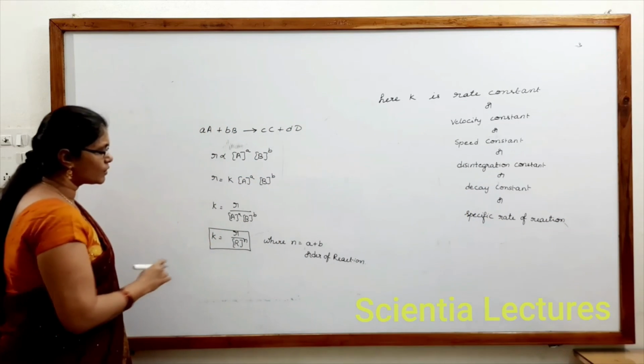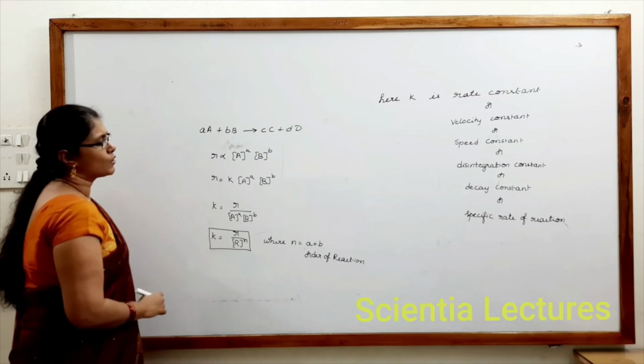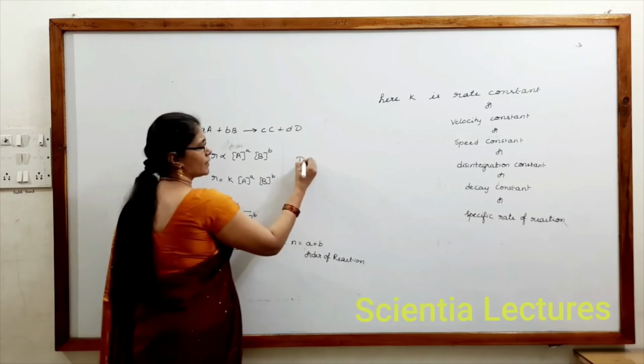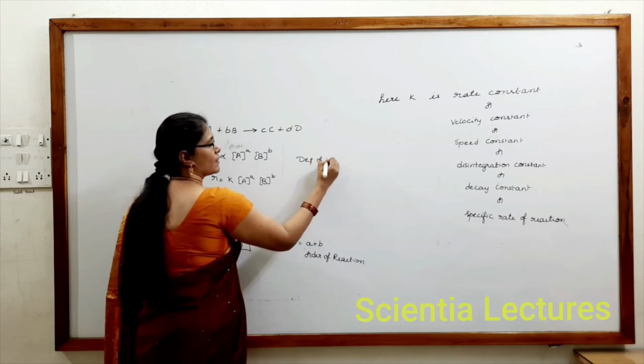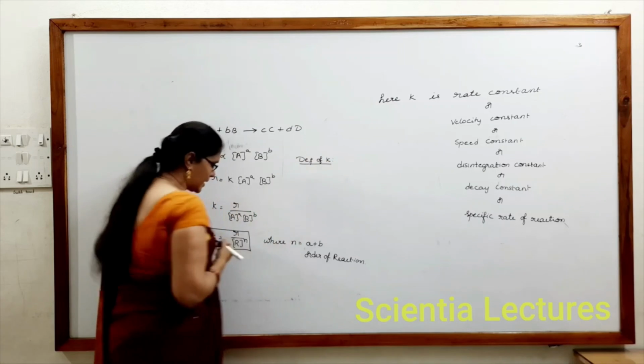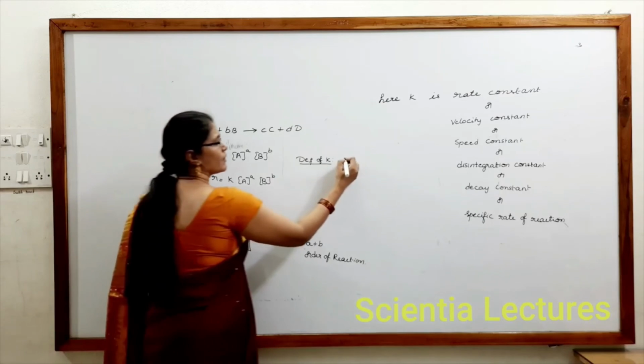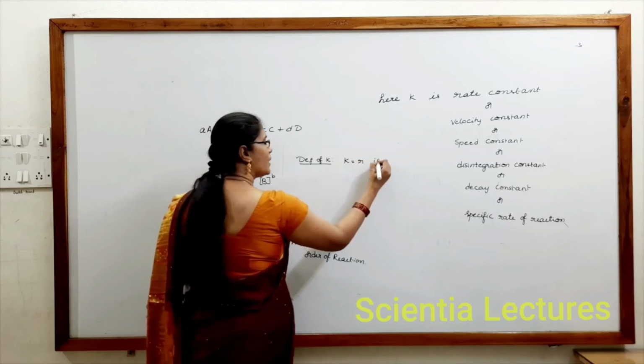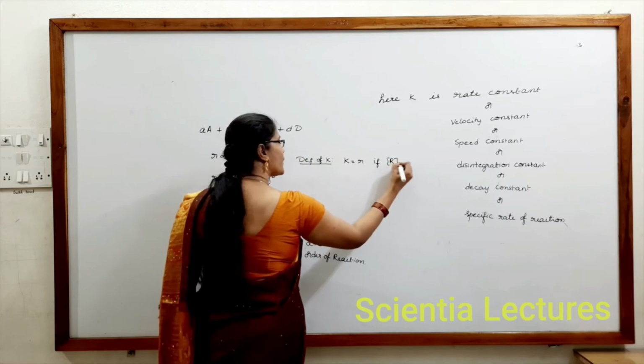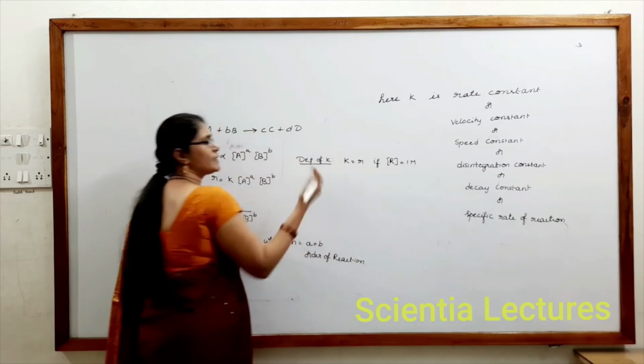Here K is equal to small r by capital R. So the definition of K can be taken as: K is equal to R if concentration of reactant is equal to 1. That itself is the definition.